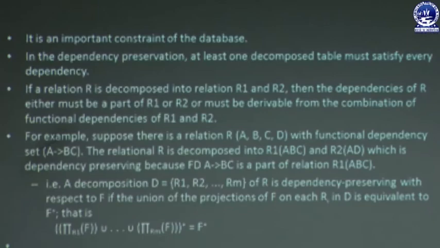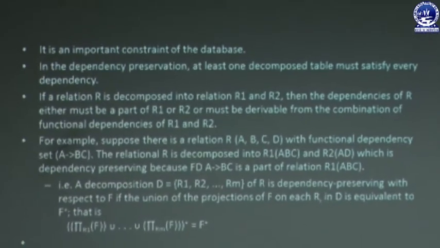That means what? If there is a relation R containing 3 functional dependencies, and the relation R is decomposed into 2 relation schemas or 2 tables, that is R1 and R2, we must be sure that the 3 dependencies are present in R1 or R2. Then the decomposition holds the dependency preservation property, right.